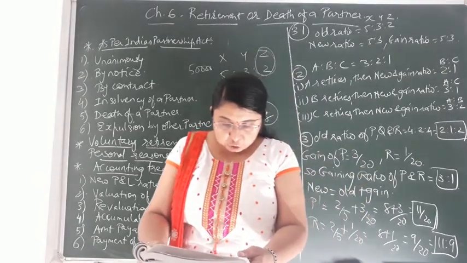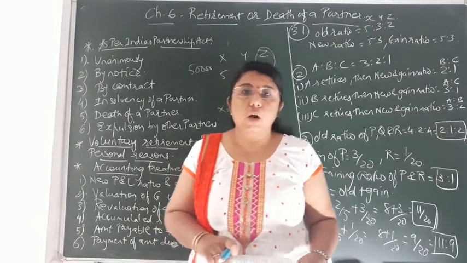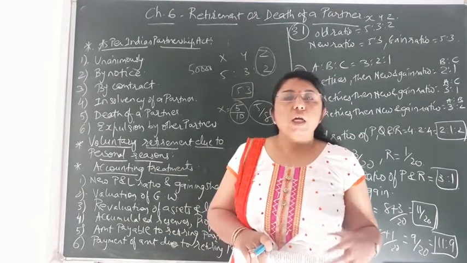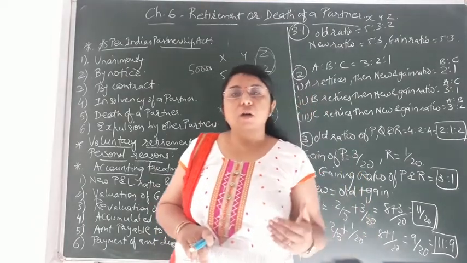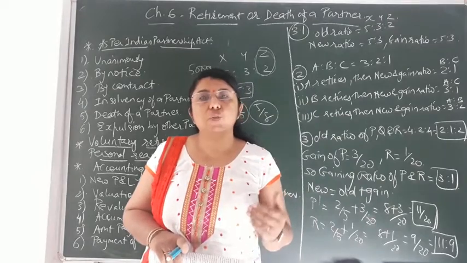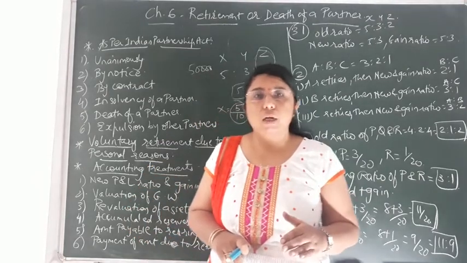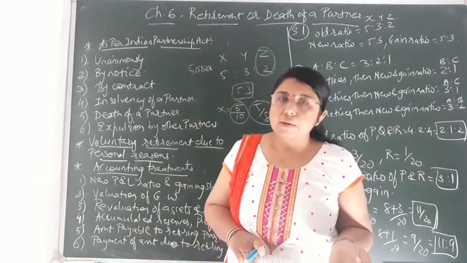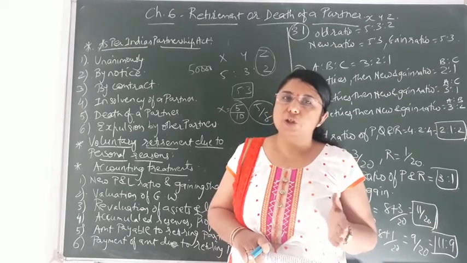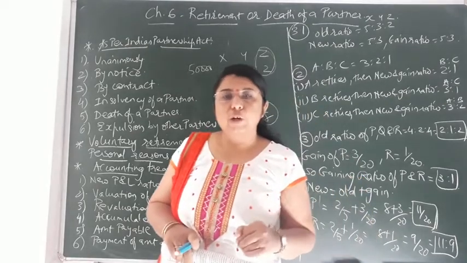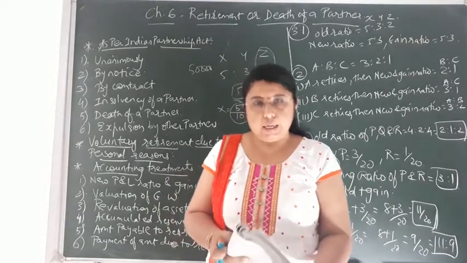The second one, that is share in profit of revaluation account. Revaluation account, we already know. Over here also, whatever profit occurs in the revaluation account is to be distributed amongst all the partners, including the retiring partner, in their old profit and loss sharing ratio. So the share of profit will also be credited to his capital account.